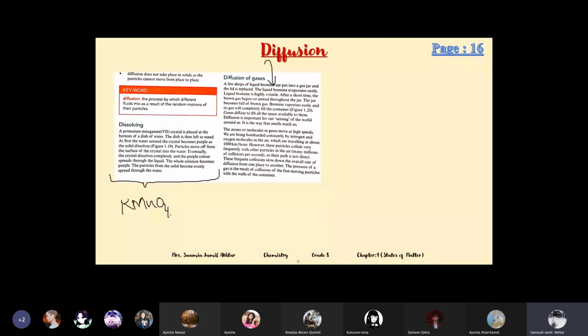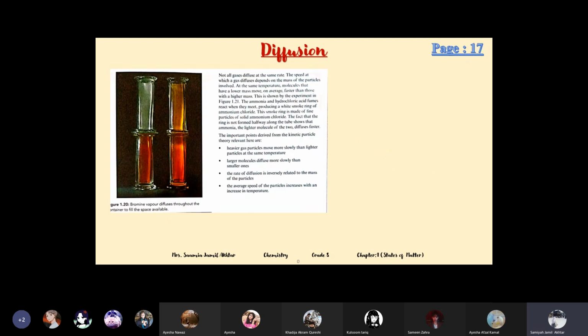On page number 17, you can see the diagram of bromine water. Bromine water is brown in color, and it gives off brownish vapors. See figure 1.20, bromine water in a gas jar.